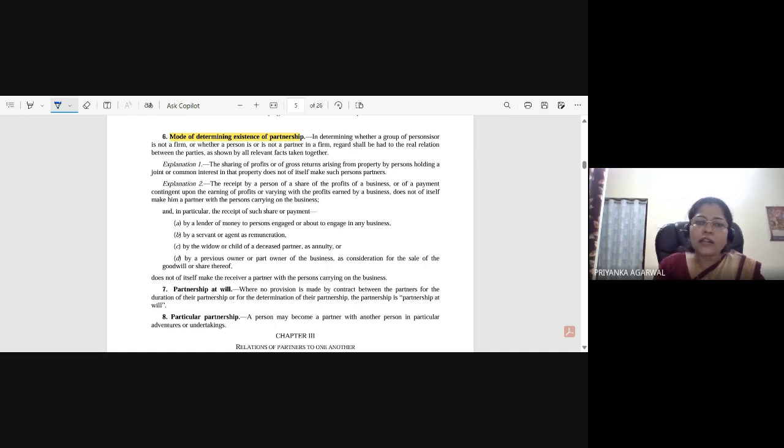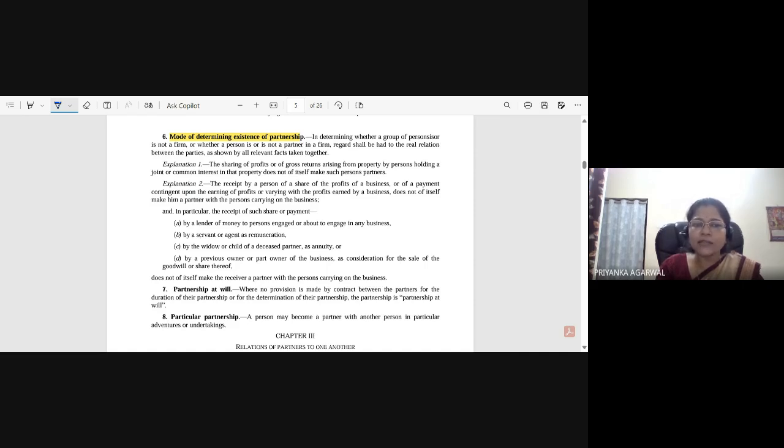Or if their payment is contingent upon earning of profit, say they are saying, okay, you pay the interest amount only when you earn the profit, or varying with the profit earned by a business. This is the 5% which I am saying about. So it does not of itself make him a partner with the persons carrying on the business. So just by sharing of the profit does not make them a partner.